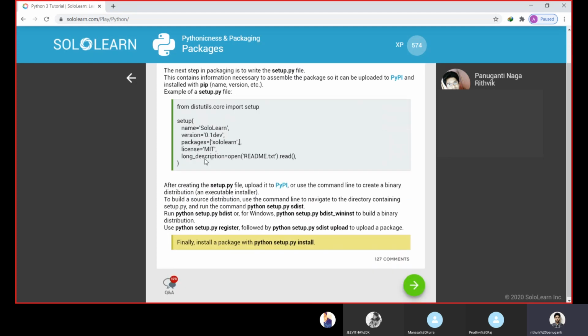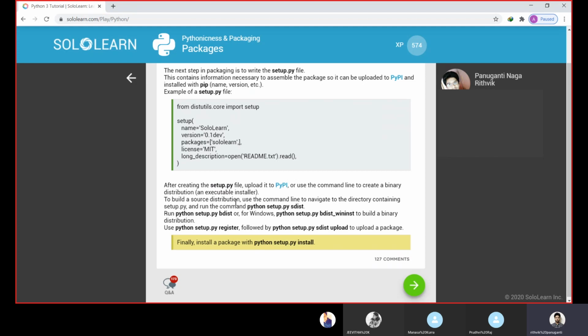After creating the setup.py file, upload it to the Python Package Index, or use the command lines to execute directly. We can upload to the Python Package Index, or we need to execute this using these commands.